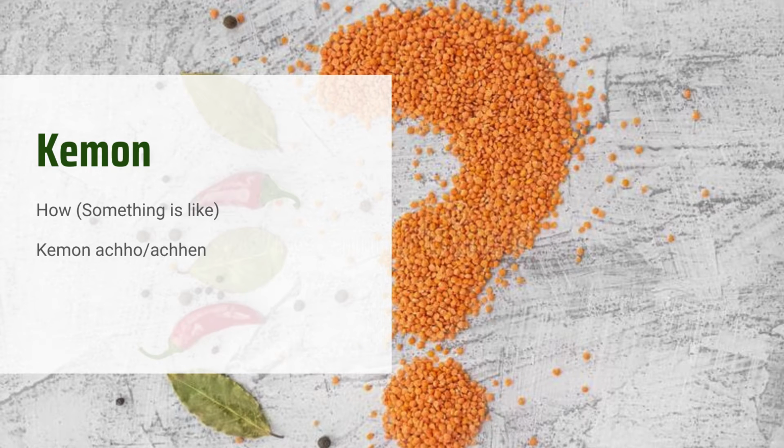It's a common phrase. And also, if you're going to ask someone how they like something, you say, kamon bhalo lagche. Bhalo means good, lagche means to feel. Or actually, how does it feel? So kamon bhalo lagche means how do you like it? That's kind of what it's asking.